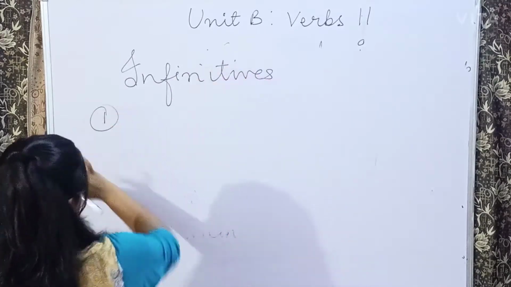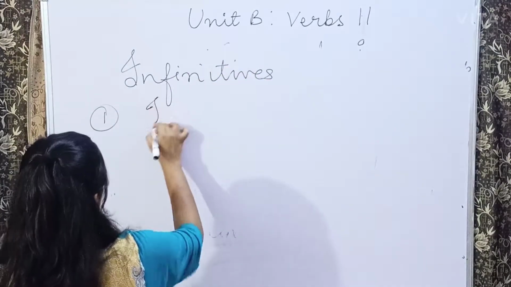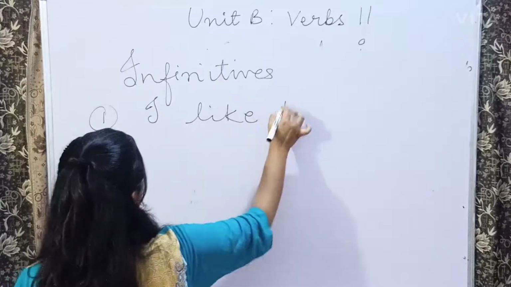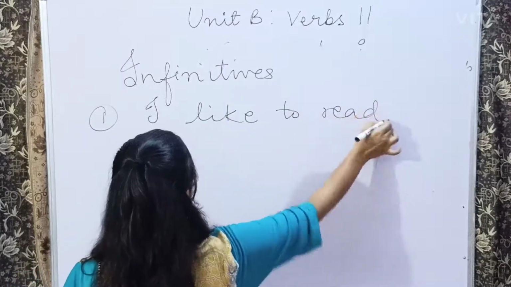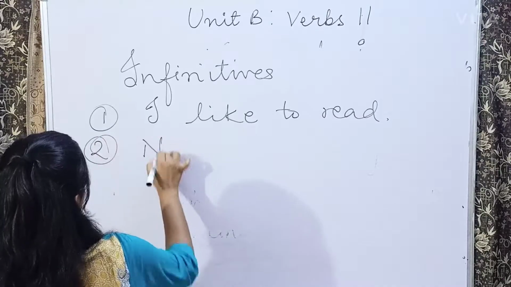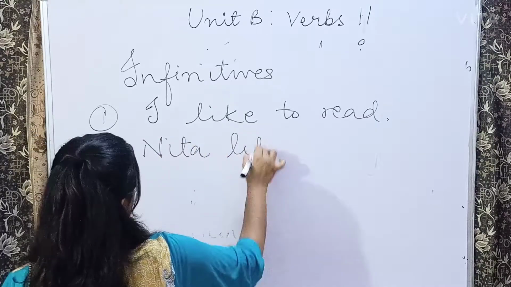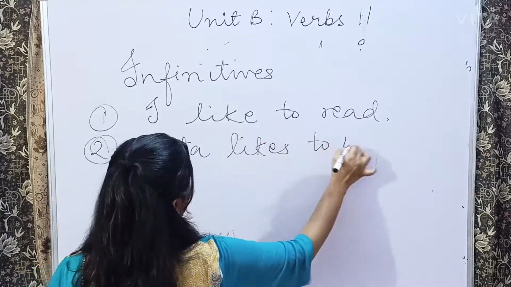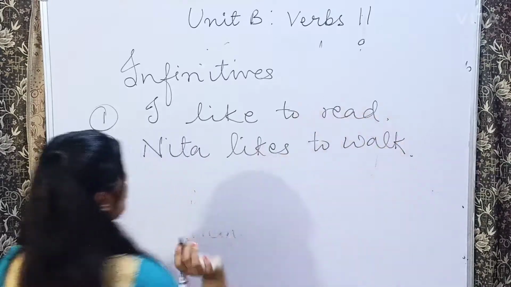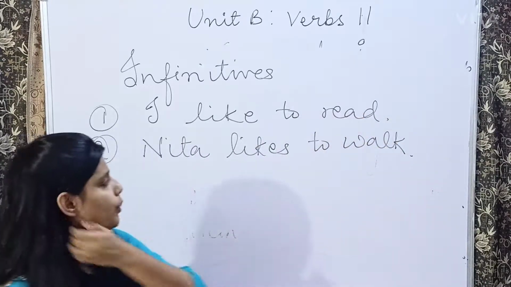Suppose I write some sentences here: I like to read. Neeta likes to walk. In these sentences, what is the verb?